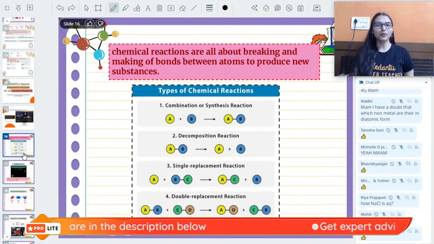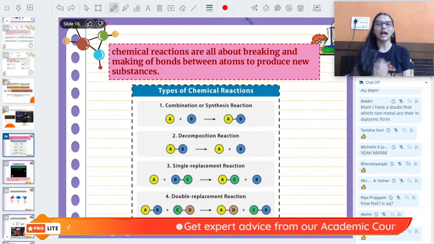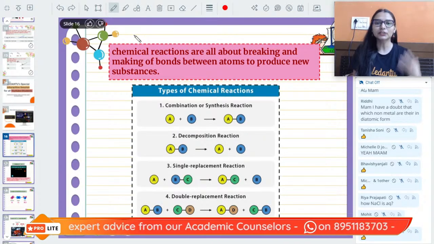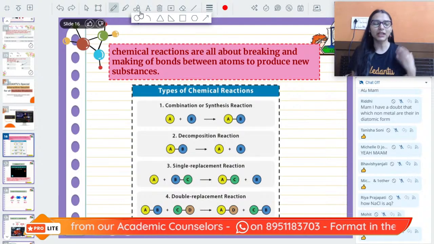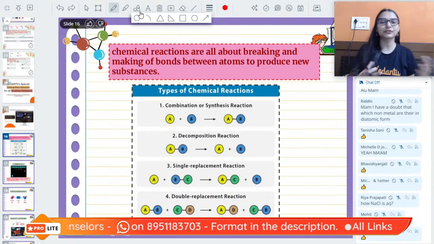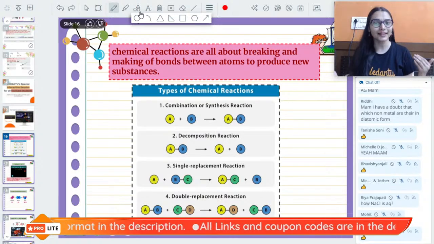Now the next topic is the types of chemical reactions. So what are chemical reactions? Chemical reactions we have done are simply the chemical changes where we are getting new substances. That is one way of defining a chemical reaction: any chemical change where a new substance is being formed.